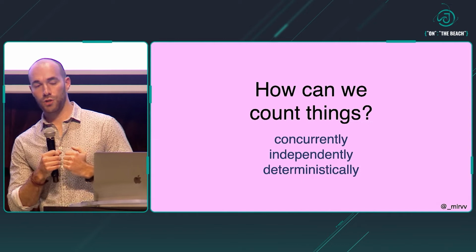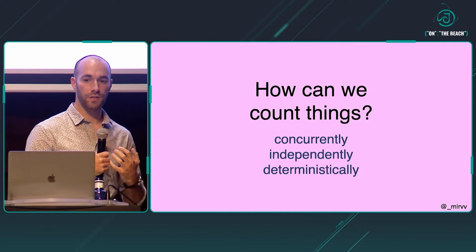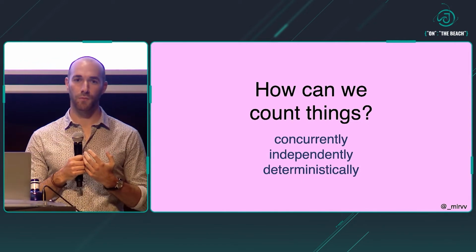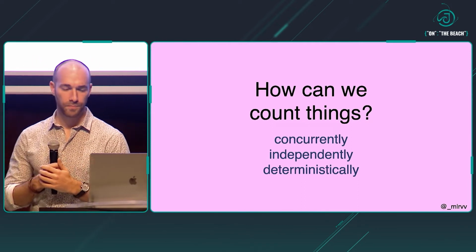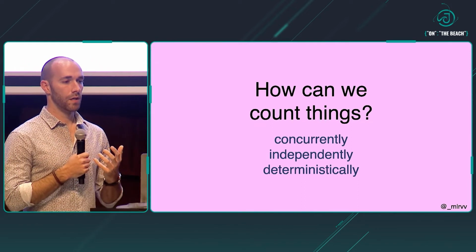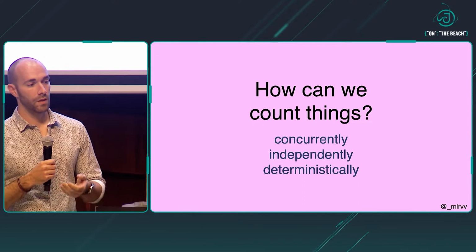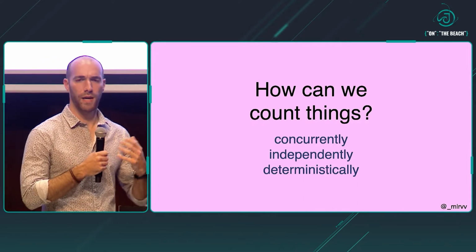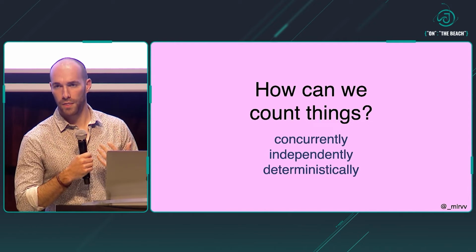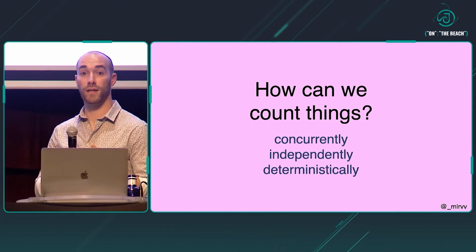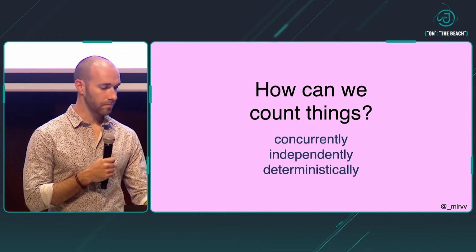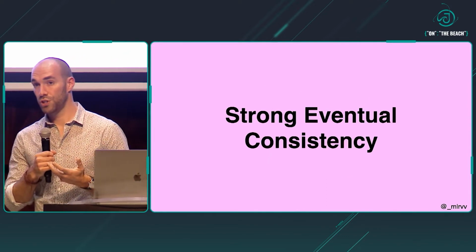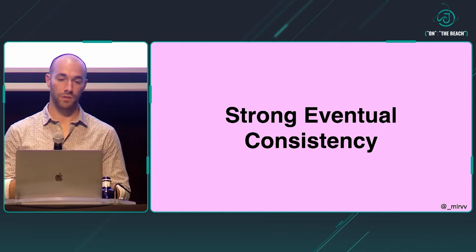So if we go back to the original question that we had, the problem here is that we have to be able to count with some pretty tight constraints, in a way that's totally distributed. Every node in the system needs to be able to count independently, at the same time as the other ones. We don't want to have any lock or anything like that. And in the end, all of the actors agree on the result. So what we want to achieve is what's normally called strong eventual consistency.